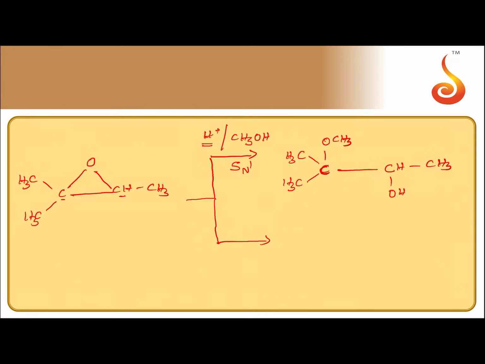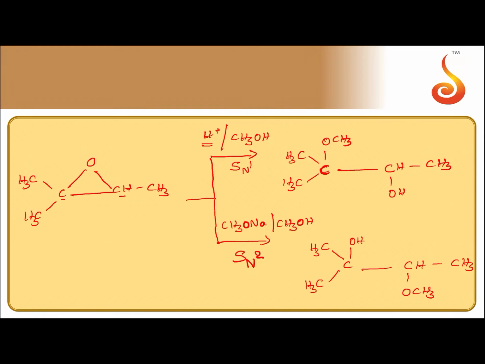Now let us see if it is a base catalyzed reaction. CH3ONa and CH3OH. The nucleophile is OCH3 minus here. So what is the product obtained here? If it is base catalyzed, the product obtained will be this one, which means the nucleophile is attacking the less hindered side.